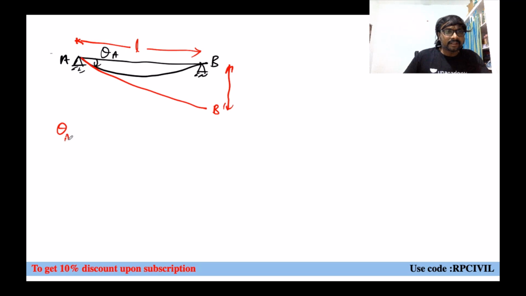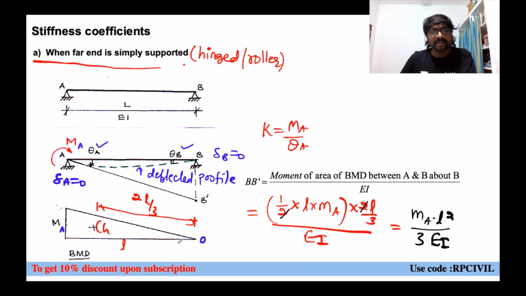Theta A is approximately equal to tan theta A, equal to which one? How much will it be? Opposite side BB dash divided by adjacent side L. So therefore, what is BB dash you will be getting now? BB dash equal to L into theta A.